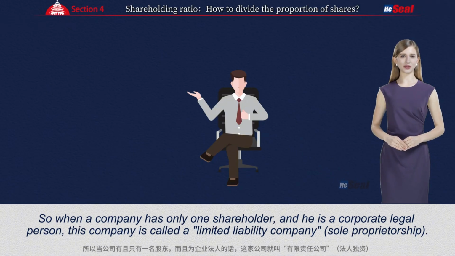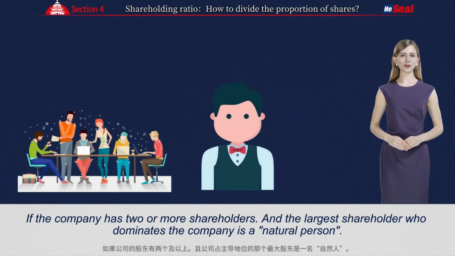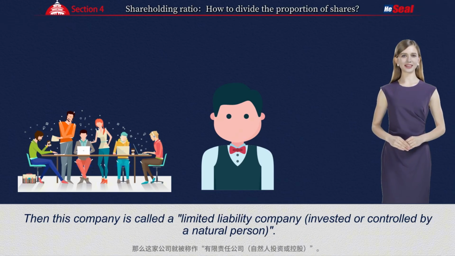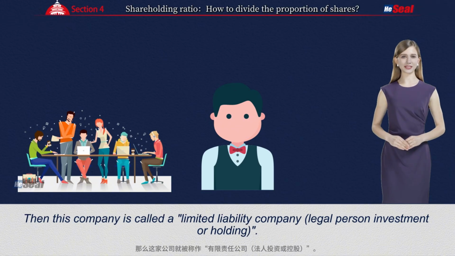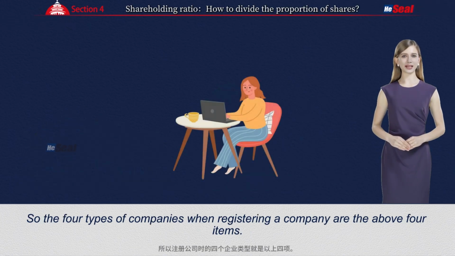So, when a company has only one shareholder and he is a corporate legal person, this company is called a limited liability company, sole proprietorship. If the company has 2 or more shareholders, and the largest shareholder who dominates the company is a natural person, then this company is called a limited liability company, invested or controlled by a natural person. If there are 2 or more shareholders in the company, but the dominant shareholder is a corporate legal person, then this company is called a limited liability company, legal person investment or holding. So the 4 types of companies when registering a company are the above 4 items.